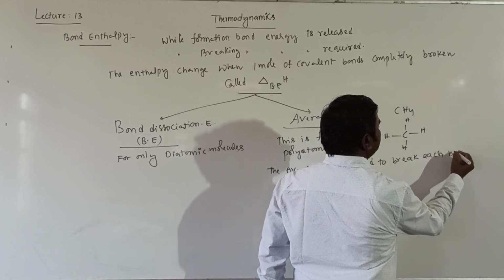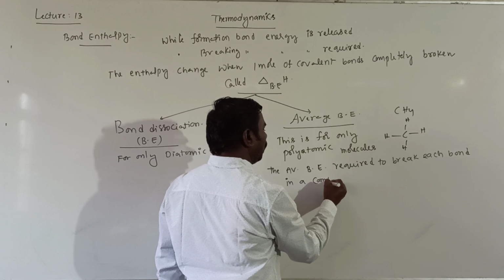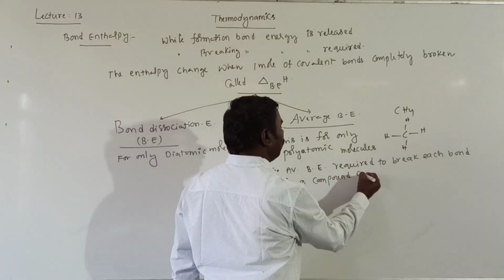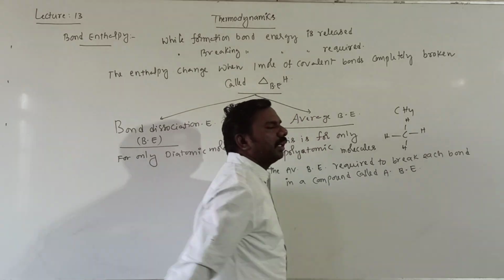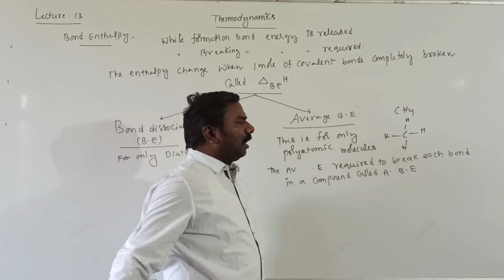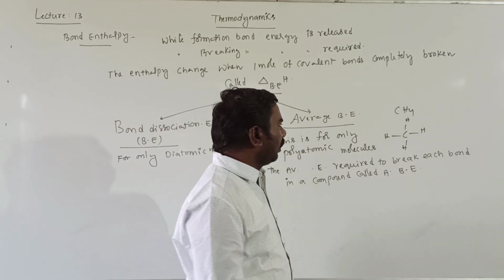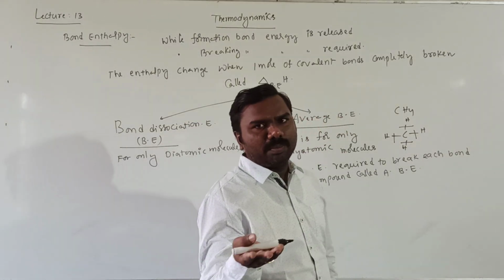So the average bond energy required to break each bond in a compound is called average bond enthalpy. First bond, second bond, third bond, fourth bond, all bonds will be broken.